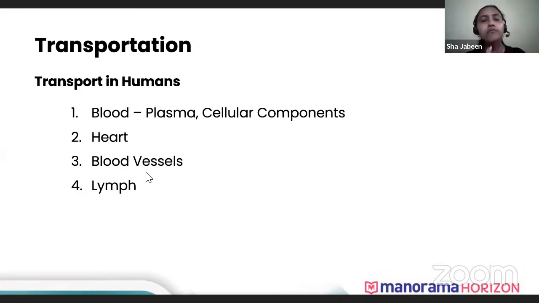Then we have blood vessels. In our body, blood doesn't flow throughout the body; the body is not completely covered with blood. Blood flows through small tubes, and those tubes are known as blood vessels. So these are the three important components of transport in humans. Along with that, we have lymph. Lymph also helps in transport, but not with as many functions. It has an important function in the transport of lipids and fats, and it has a function in defense. It helps the body to fight against diseases.